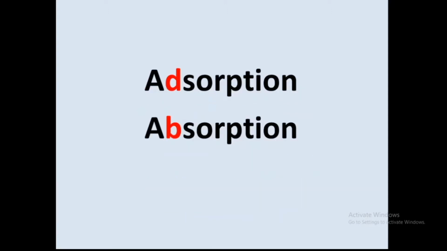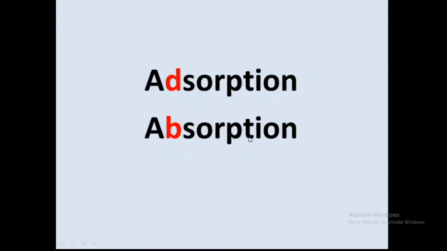So here are two different words, adsorption and absorption. They look similar, right? Only a single letter is different in both words. In adsorption, the letter D, which I highlighted here with red color, and in absorption the letter B. Only this letter is different, all other letters are the same.